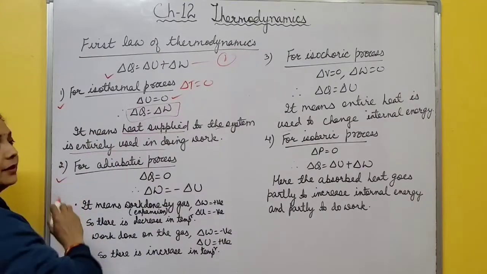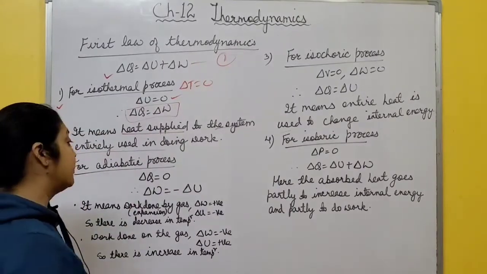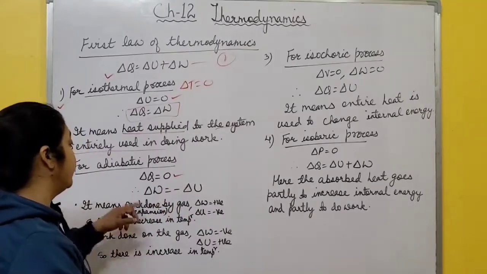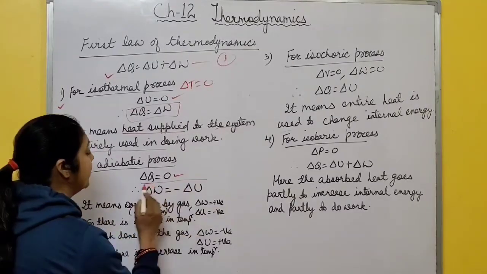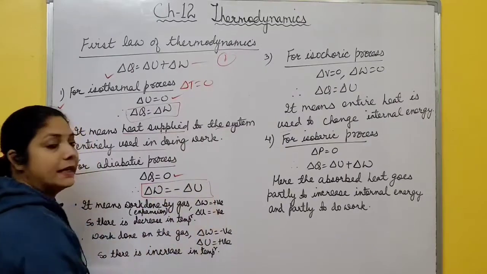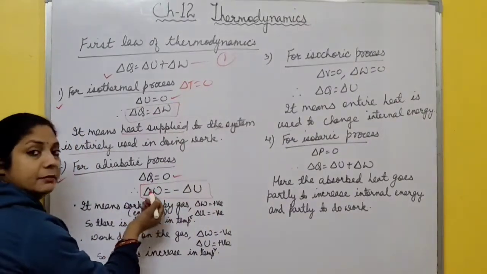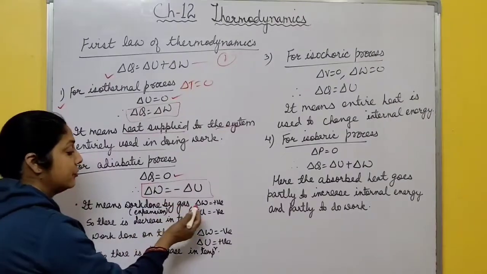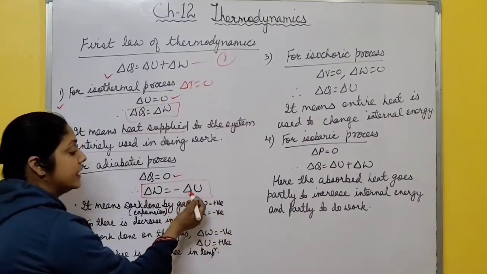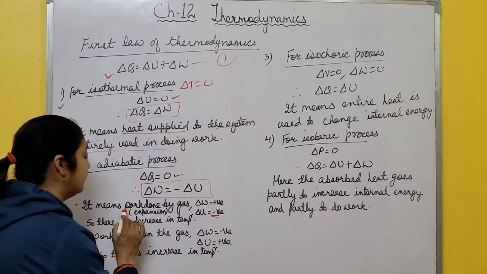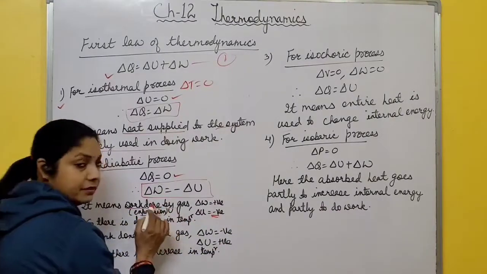Next is the adiabatic process. What is an adiabatic process? There is no exchange of heat. It means delta Q is equal to 0. Then the first law of thermodynamics becomes delta W equal to minus delta U. What does it mean? If work done by the system is positive, in that case the change in internal energy is negative. Work done by the system means an expansion process.